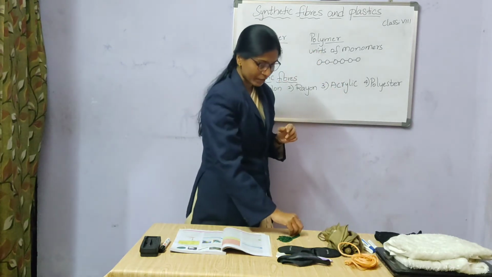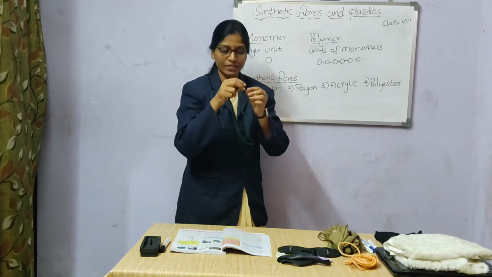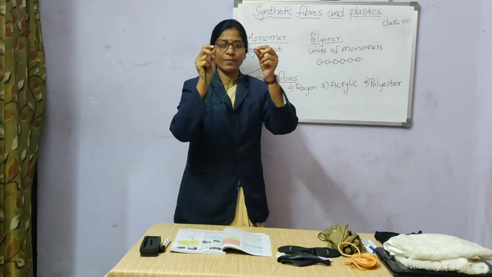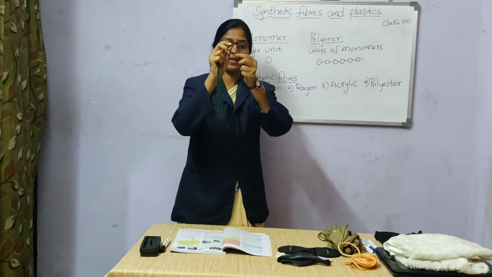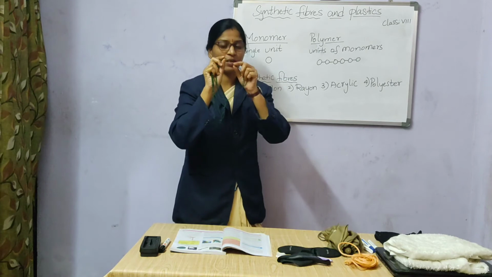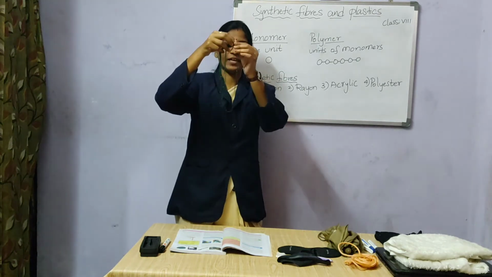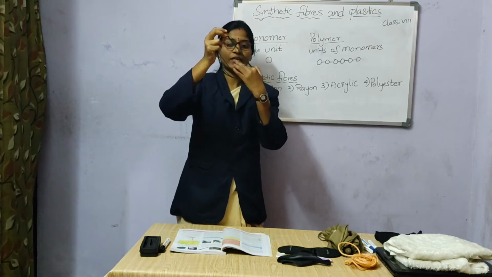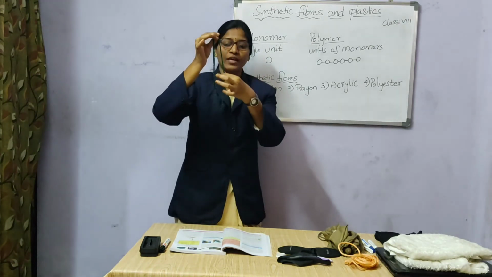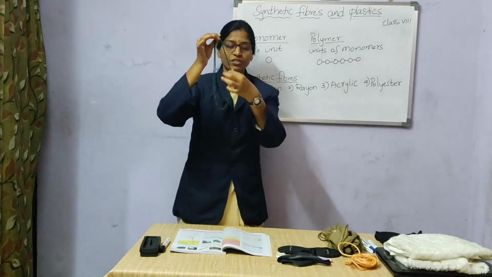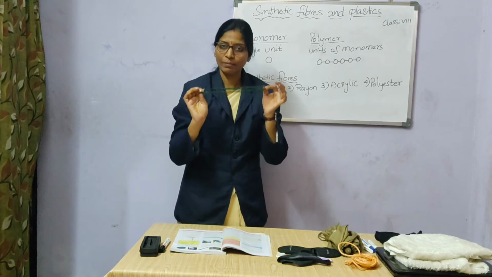For example, you can see a chain made up of beads. If it is a single unit, a single bead, then it is called a monomer. They are joined all together to make up a chain like this. So then it is called a polymer, because they are made up of a combination of monomers.